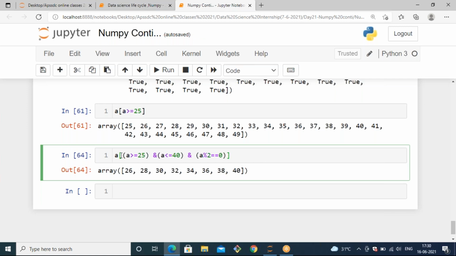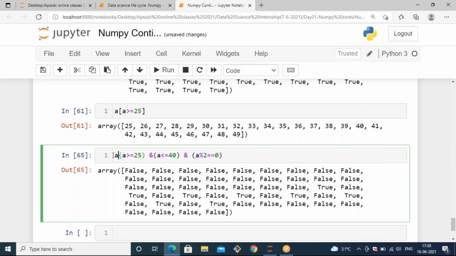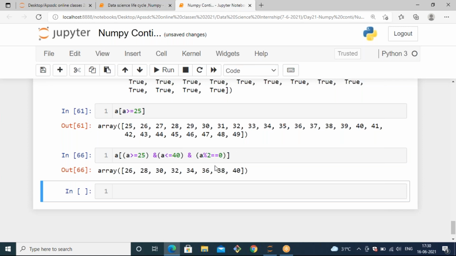So if you don't apply these changes with A of, you will get only true or false. You have already seen that, right? You will get only true or false out of those. And if you want to get the result with only the values, not in a Boolean representation, then you can mention A of. Then it will return the values only.